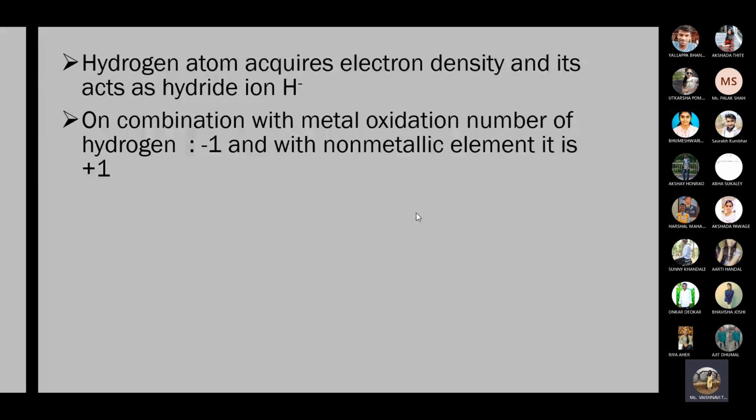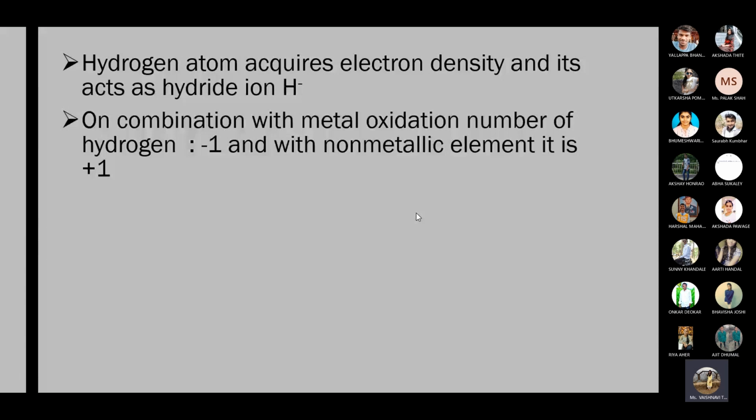Then which one is the non-metallic element? Do you know any non-metal from the periodic table? Halogen family members, all these are non-metals. So let's take HF or HCl. Chlorine is a highly electronegative element, and in comparison with chlorine, hydrogen is not very electronegative.